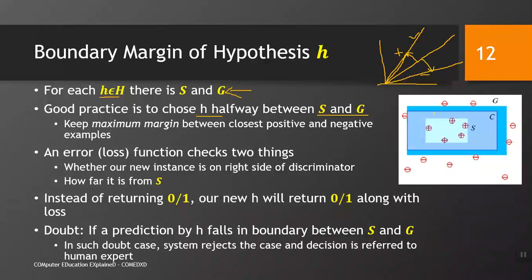Similar is the case for our 2D example. We have the red examples, here the negative examples, we have the positive examples, and we have this S most specific set and this most general set. So, C is the actual set, but the set that we want to choose should be somewhere in between, in the half distance between these 2 points, right.